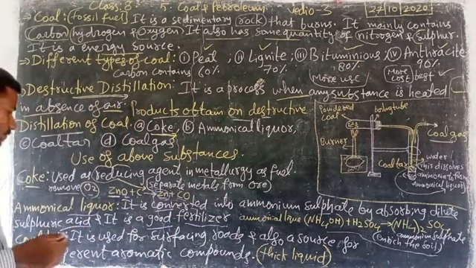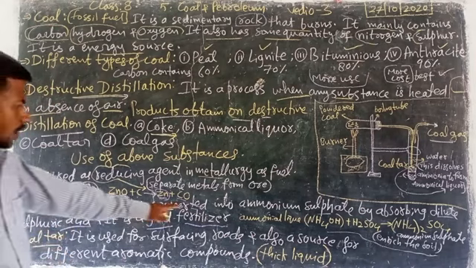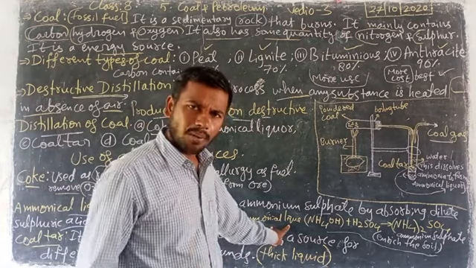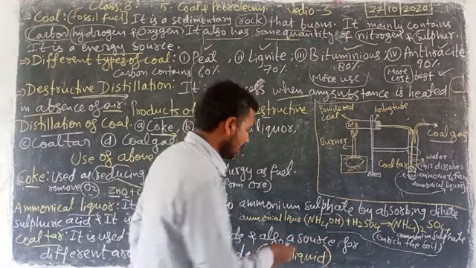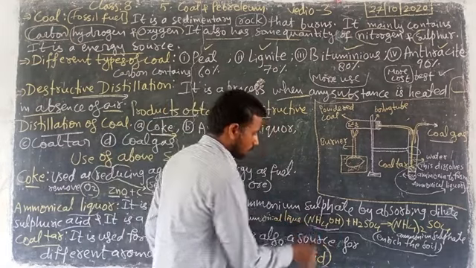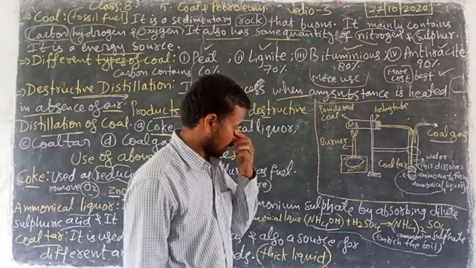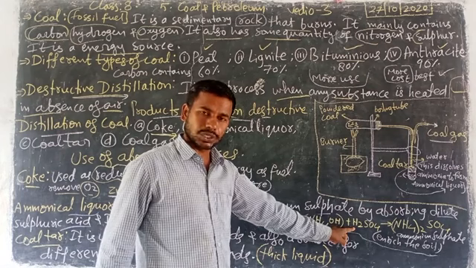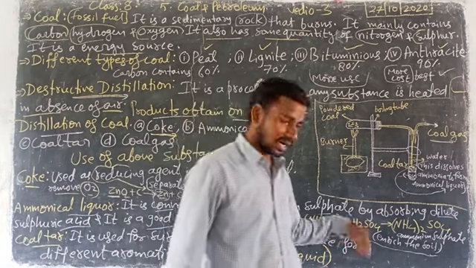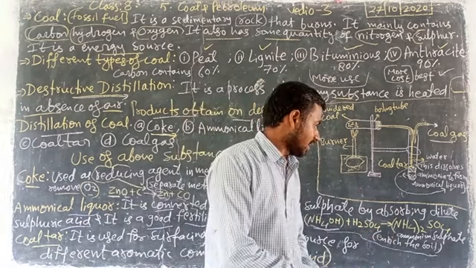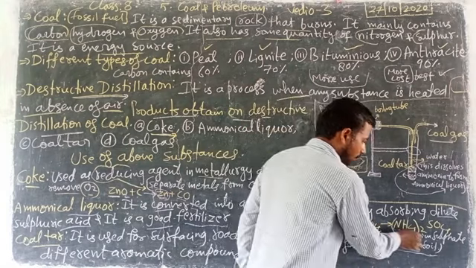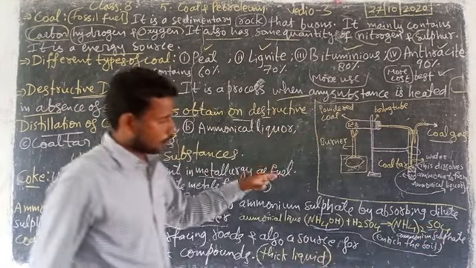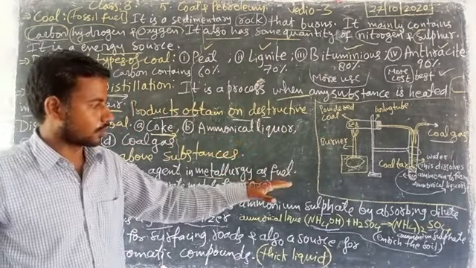Fertilizer means which will enrich the soil for the growth of plants. Already you know the fertilizers. Look here, ammonical liquor, what is the form? NH4OH plus, when you are mixing with sulfuric acid H2SO4, then after reaction, (NH4)2SO4.